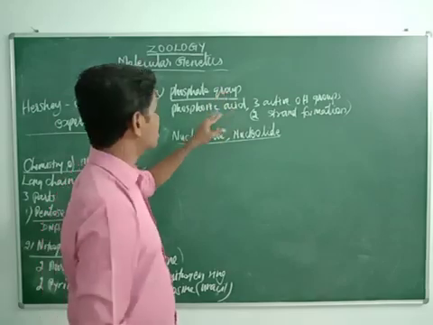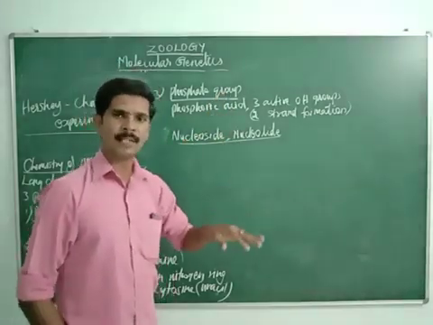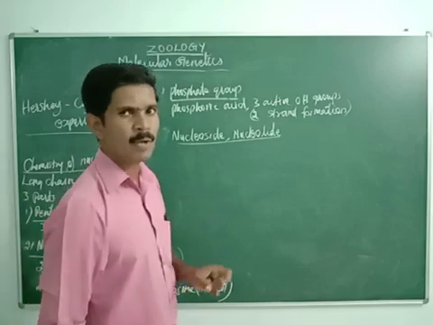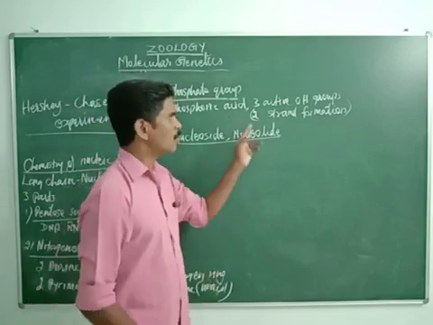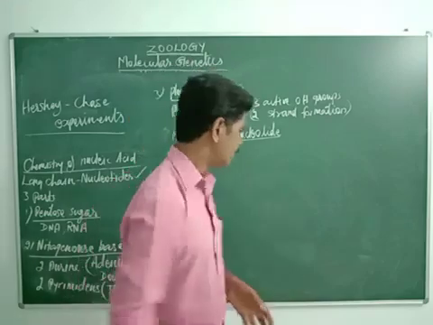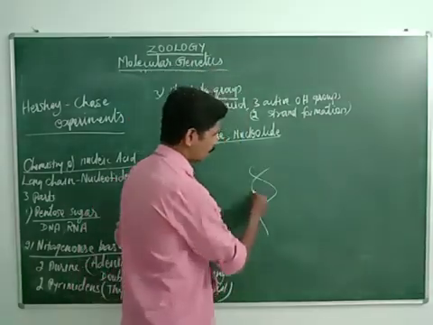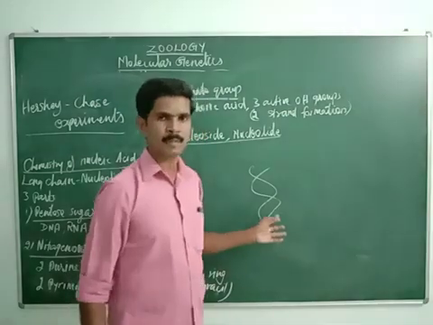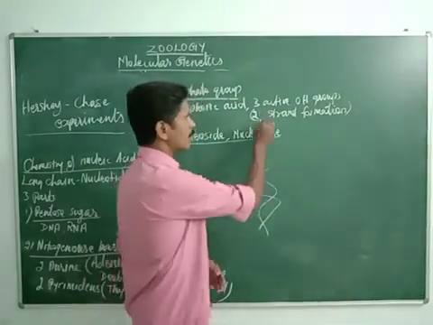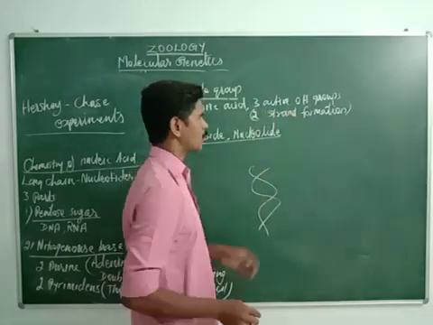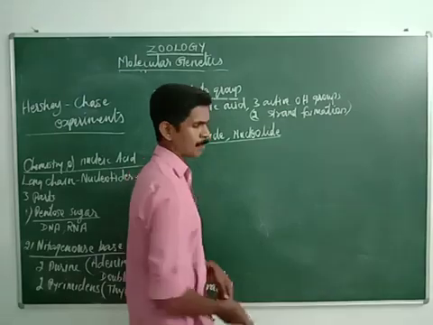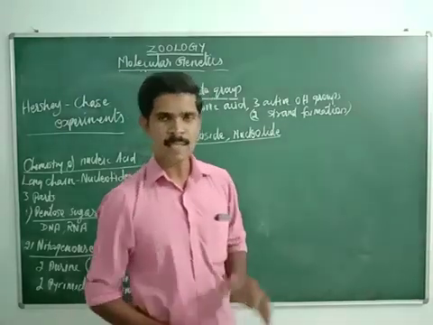This phosphate group consists of three active OH groups. Among these three active OH groups, two are involved in the strand formation. Just imagine the double stranded, double helix structure of the DNA molecule. Two strands are there. So among these three active OH groups, two are involved in the strand formation.